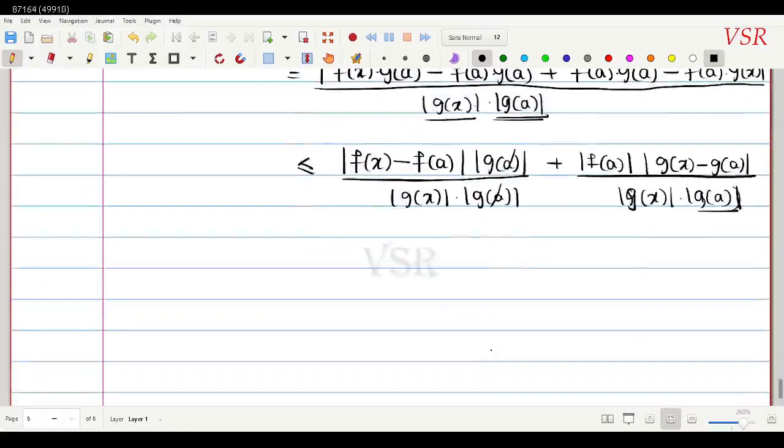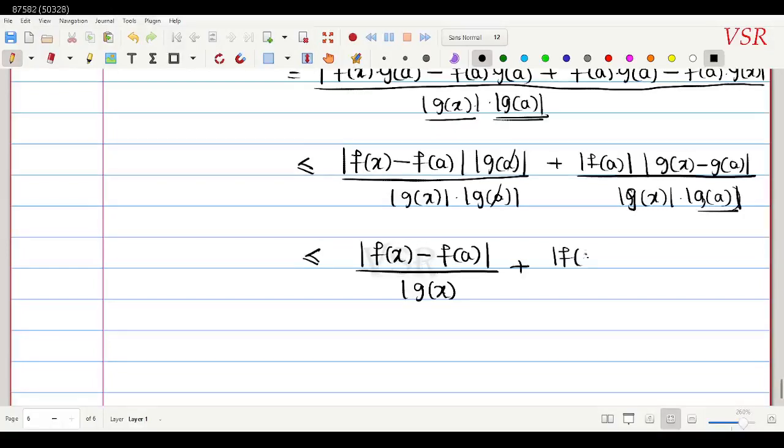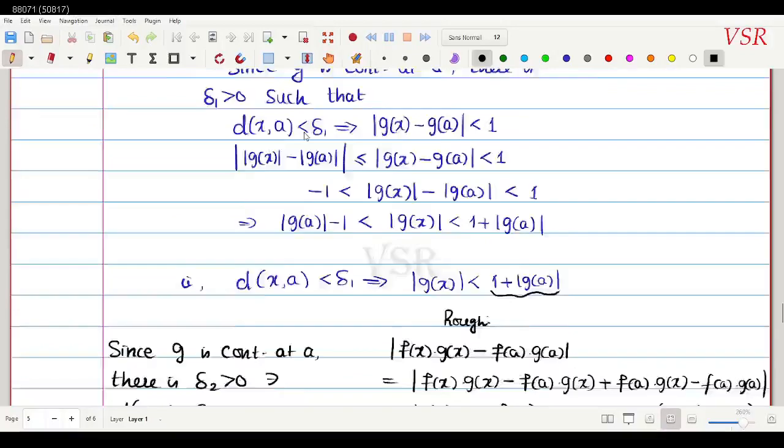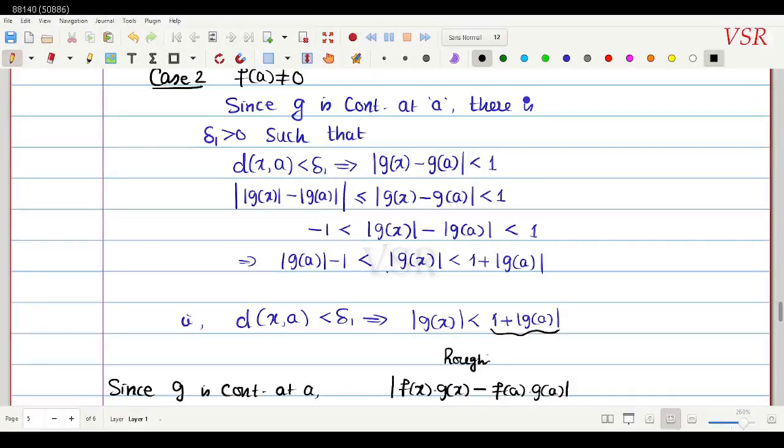So what we will have, this is less than or equal to modulus of f of x minus f of a divided by this fellow modulus of g of x, plus modulus of f of a divided by modulus of g of a, into this guy modulus of g of x minus g of a divided by modulus of g of x. That is all. When you defined g of x earlier, you saw this place, you have chosen it to be like this.